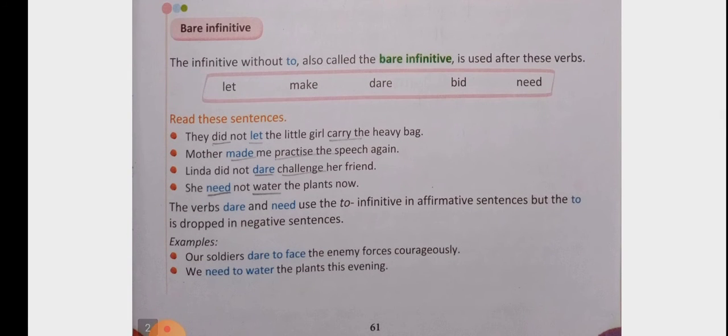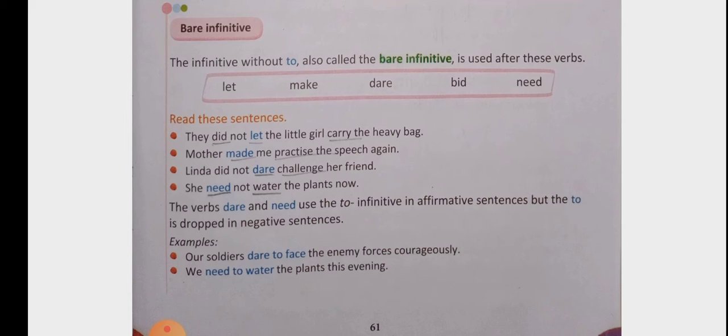Now we will see how we have to use the bare infinitive. Bare infinitives are those infinitives which are written without to, and they are used with certain verbs as listed below: let, make, dare, bid, need. So with this kind of verbs we have to use the bare infinitive. Let us see the example. They did not let the little girl carry the heavy bag. Here let is the main verb and carry is the infinitive without to.